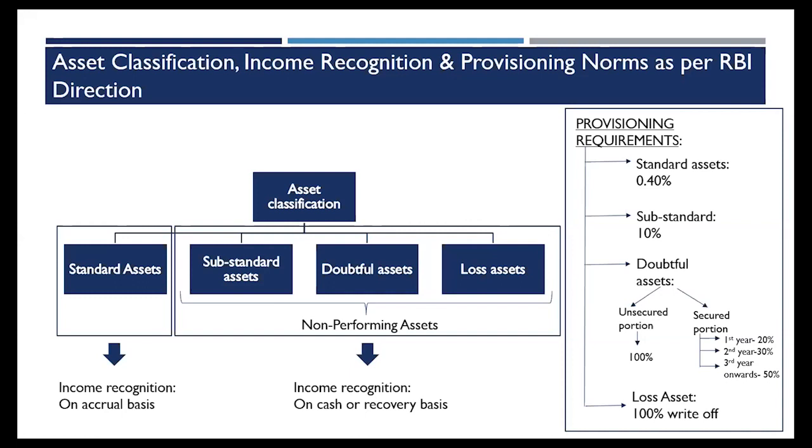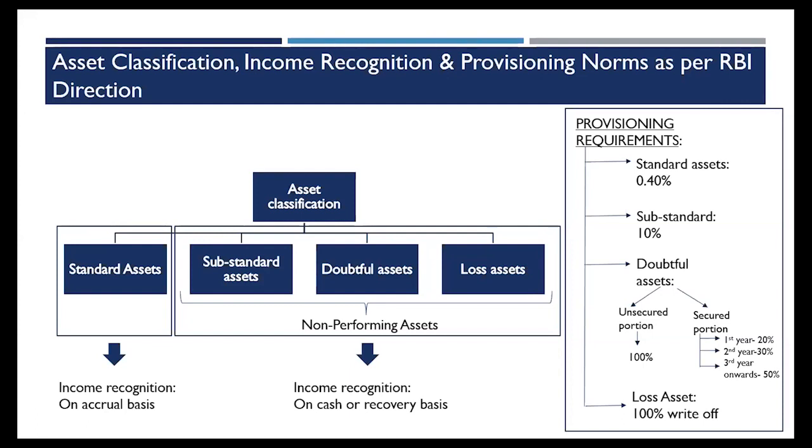A substandard asset is one which stays as an NPA for a period not exceeding 12 months. So from that 31st March that I classified my asset as an NPA, it will remain as a substandard asset till the next 31st March, that is for a period of 1 year.